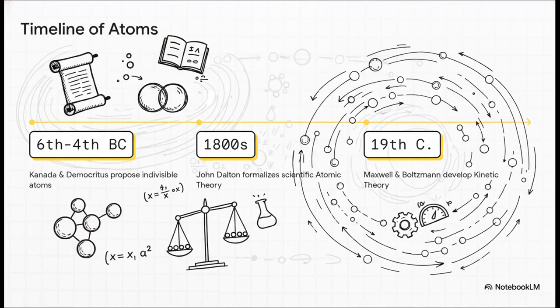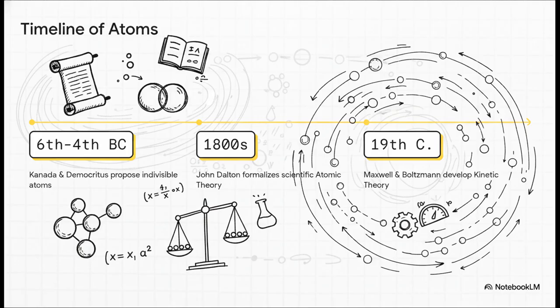You know what's truly amazing? The sheer span of time this idea covers. The concept that matter isn't just one solid, continuous block, but is actually made of tiny, separate pieces has been around forever. Back in the 6th century BC in India, Kanada proposed indivisible atoms. And over in Greece in the 4th century BC, Democritus suggested the exact same thing. I mean, the word atom literally means indivisible in Greek.